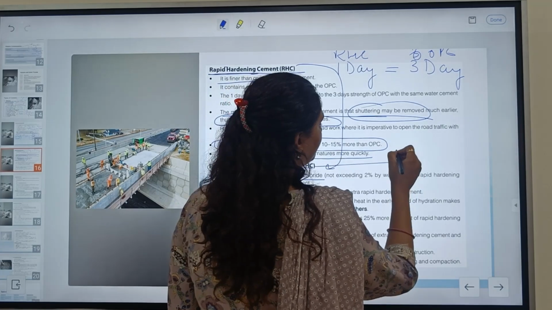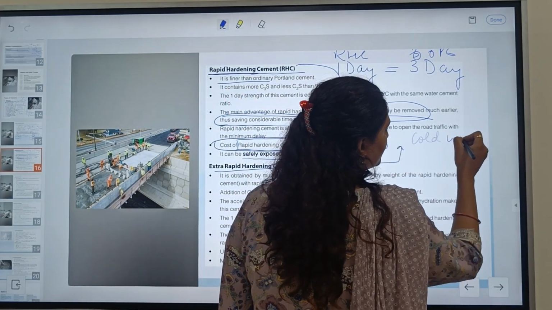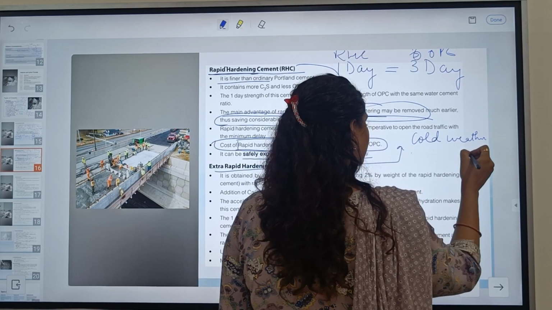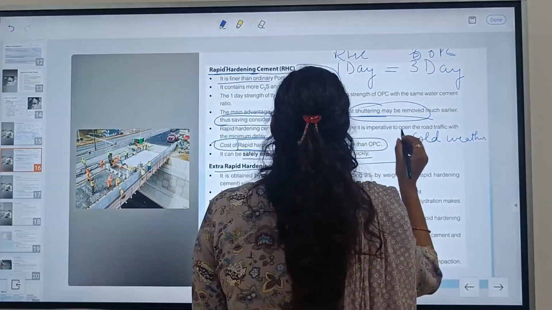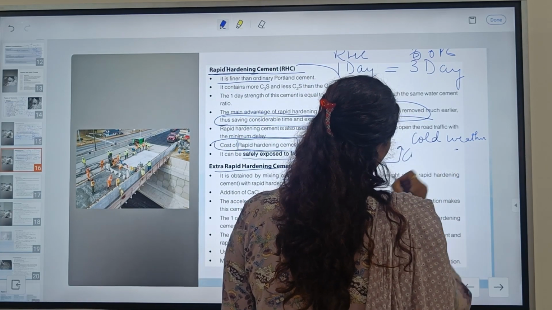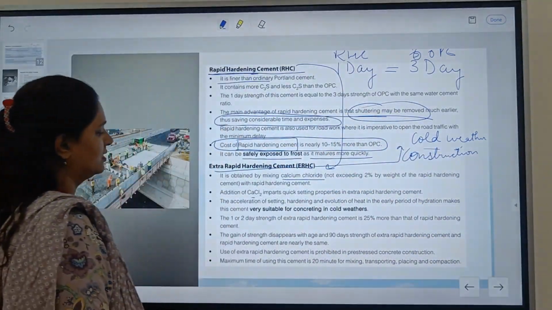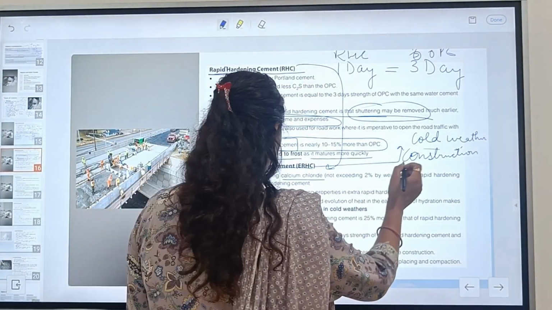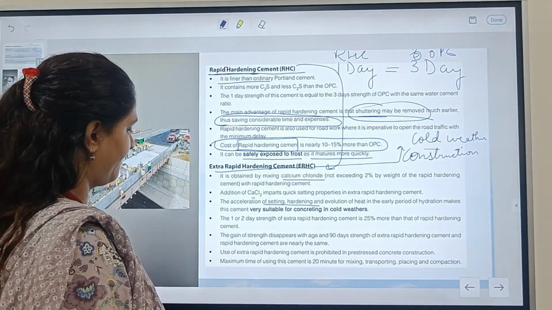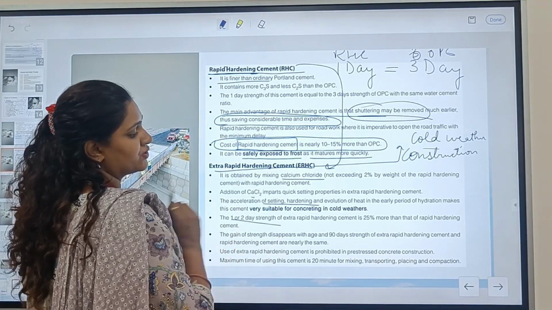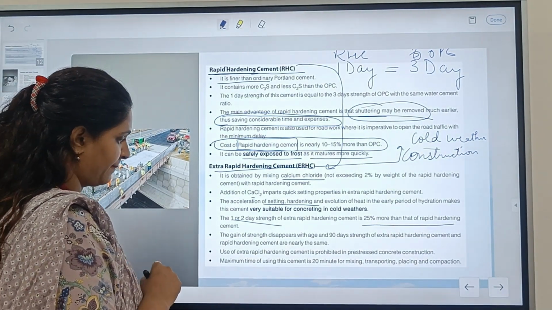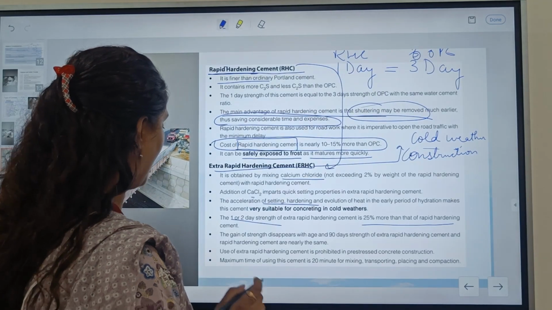So this can be used in cold weather constructions, because it accelerates the setting and hardening, and its 1 and 2% strength is more than the 25% strength of the rapid hardening cements.